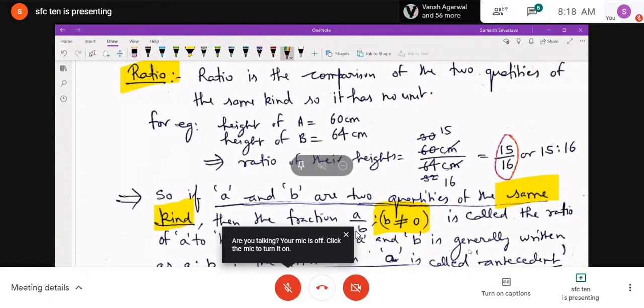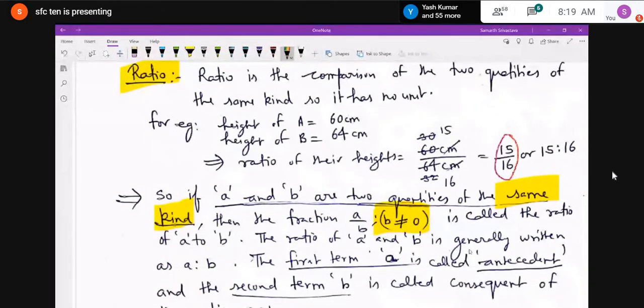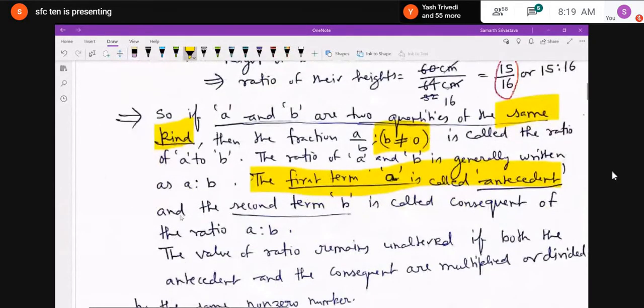The ratio of A and B is generally written as A is to B. I have you already know. And the first term, that is A, is called antecedent, and the second term is called consequent. Okay, just remember this. Sometimes boys forget what is A called. A is called antecedent and B is called consequent. Okay, in the ratio A is to B.